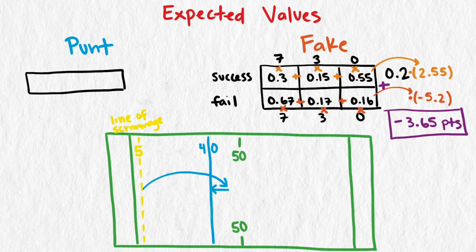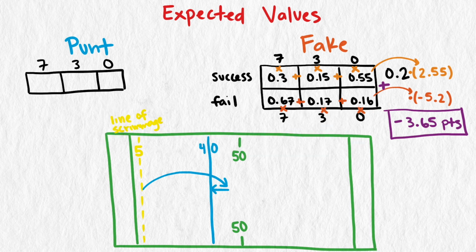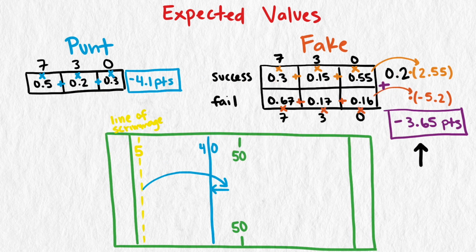What are the probabilities of Boise State scoring from there? The probabilities would be worse than the red zone probabilities, but better than their season averages, where they started, on average, at their own 25-yard line. So let's pick 50% for a touchdown, 20% for a field goal, and 30% for nothing. That gives Boise State an expected value of 0.5 times 7 plus 0.2 times 3 plus 0.3 times 0, which equals 4.1. So if BYU punts, they would expect to be down 4.1 points. Ouch, that is worse than the 3.65 points if they fake it.